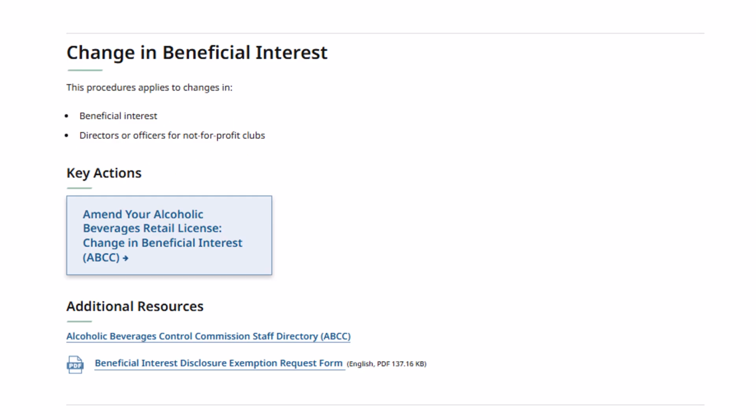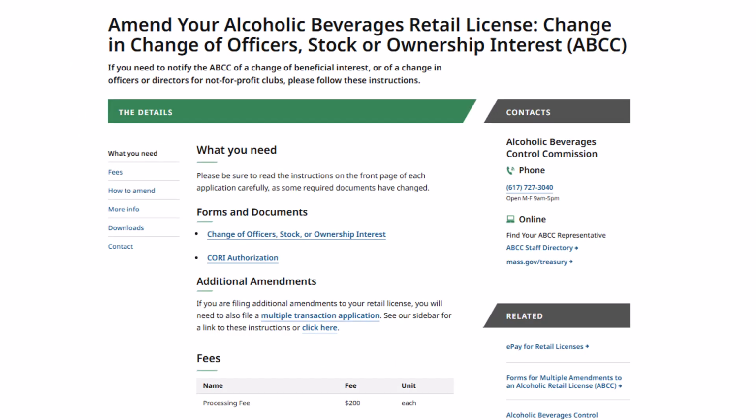You will then be directed to the Change in Beneficial Interest section of the page. Click Amend your Alcoholic Beverage Retail License, Change in Beneficial Interest. The Change in Beneficial Interest page includes the PDF links to the Change of Officer's Stock or Ownership Interest application and the blank copy of the CORI authorization form. It also includes a link to the multiple transaction application.